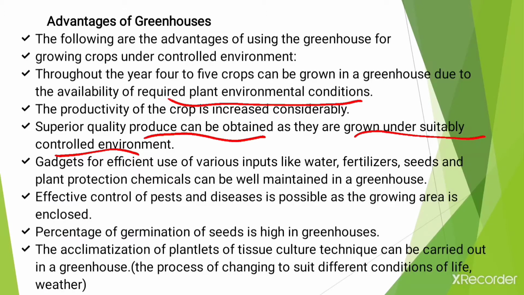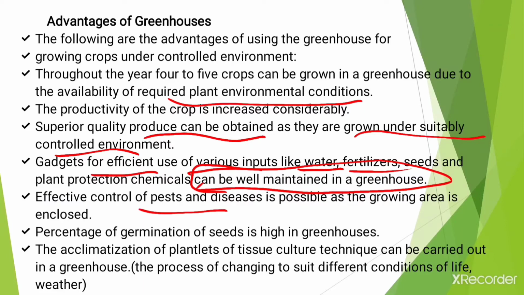Then gadgets for the efficient use of various inputs like water, fertilizer, seeds and plant protection chemicals can be well maintained in the greenhouse in case of an automatic greenhouse. Okay, after that effective control of pests and diseases is possible as the growing area is enclosed. Okay, and then the percentage of germination of seeds is high in a greenhouse because of the controlled environmental conditions.